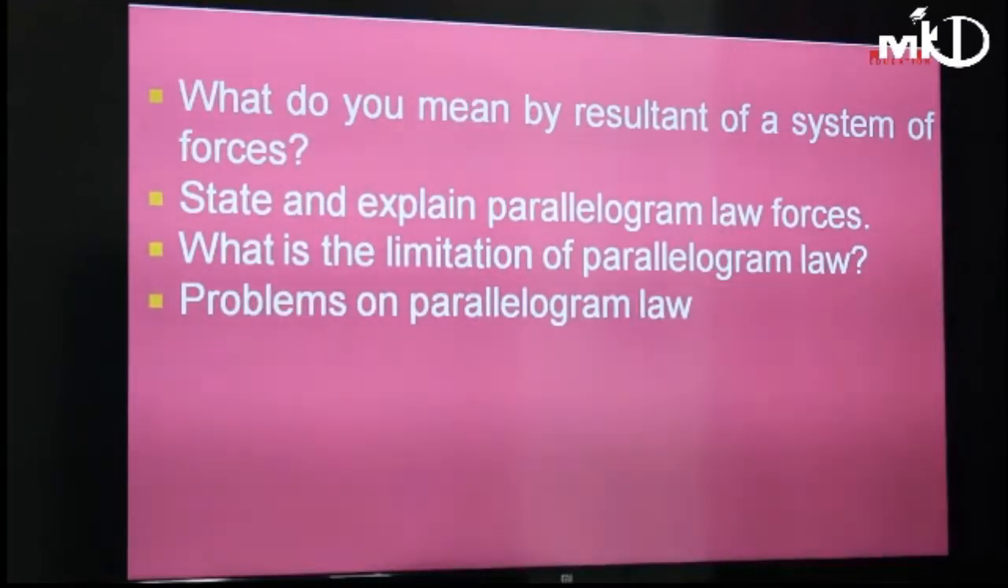And already we have discussed two problems based on parallelogram law.